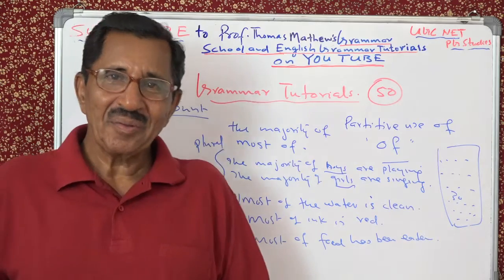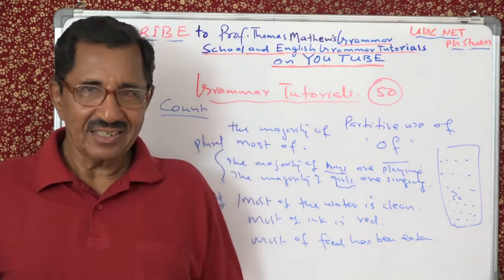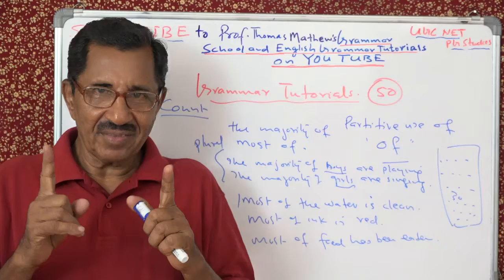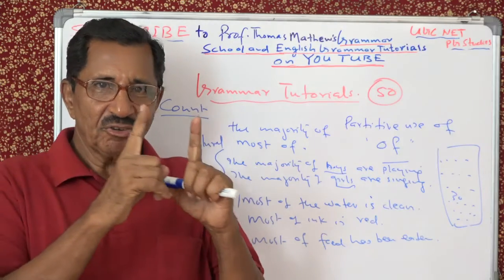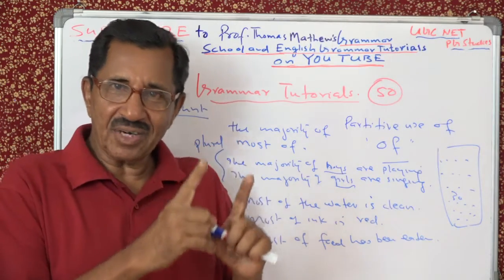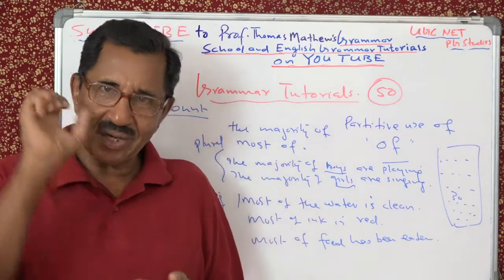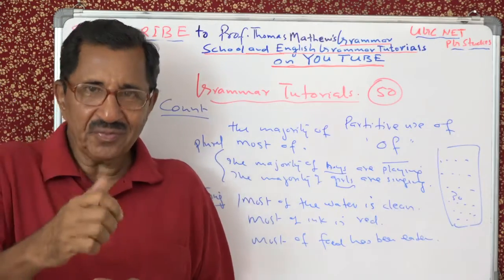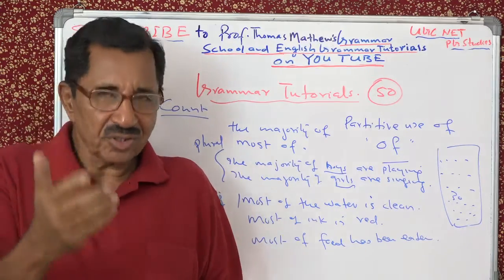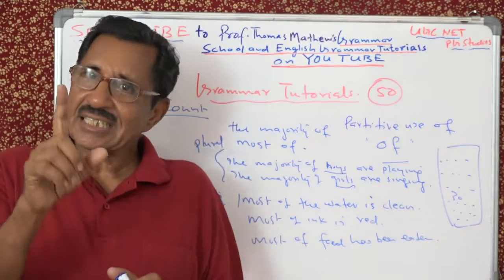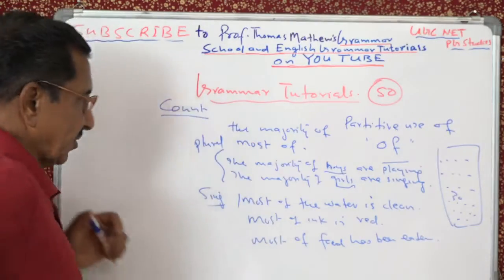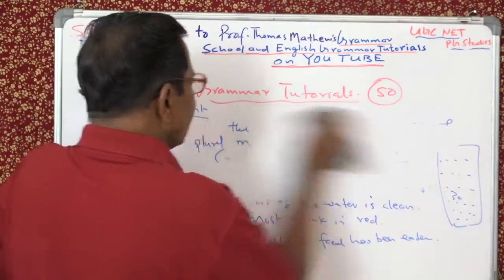Opposite of sweet is bitter. I think that point is clear. The majority of is used with count nouns, and that is plural. Most of, same meaning, is used with uncount nouns, singular. Alright, very good. So far so clear.